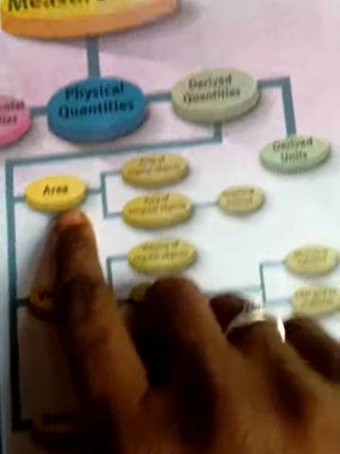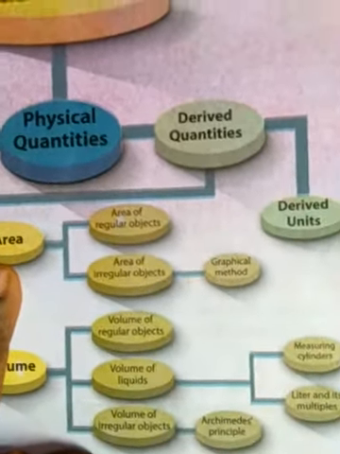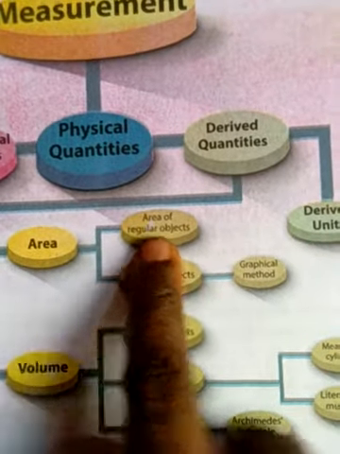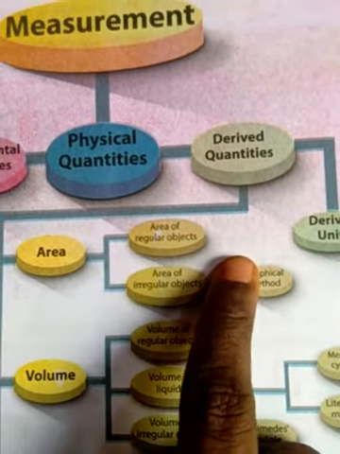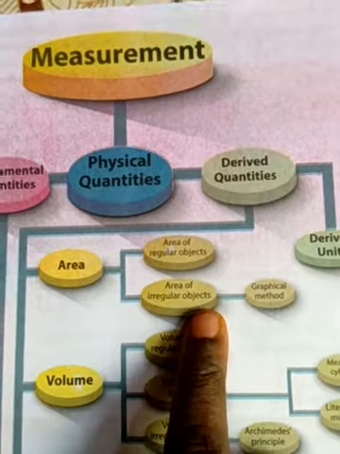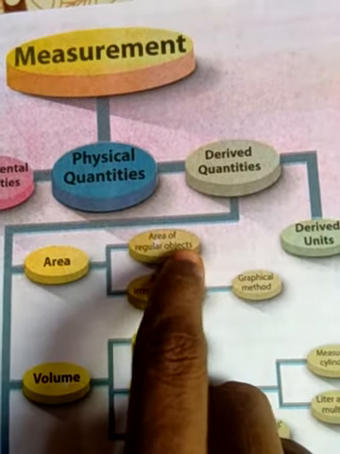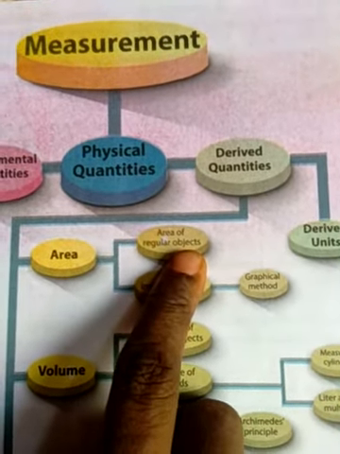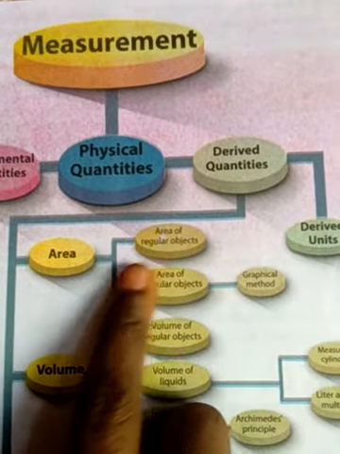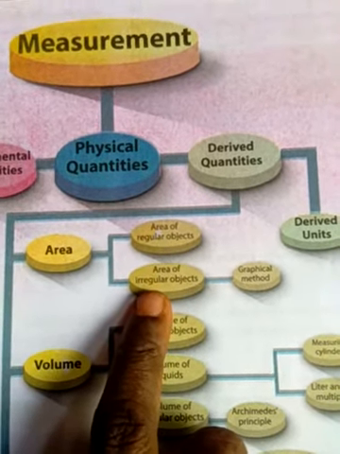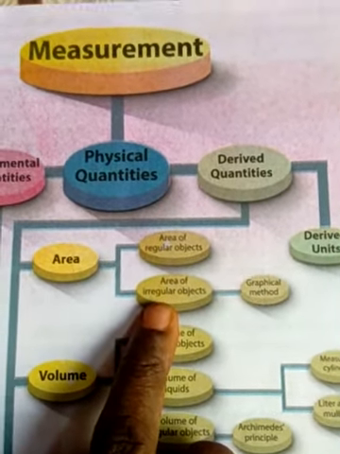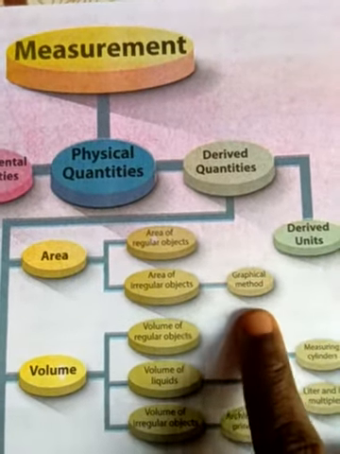First, take the area. We have to find the area of a regular object and of an irregular object. For a regular object we use the formula. For an irregular object we cannot use the formula, so we use the graphical method.